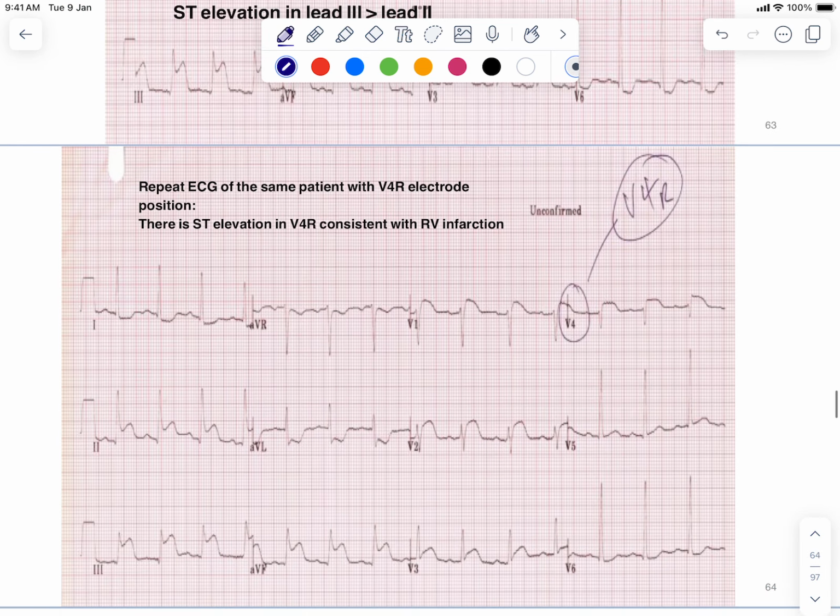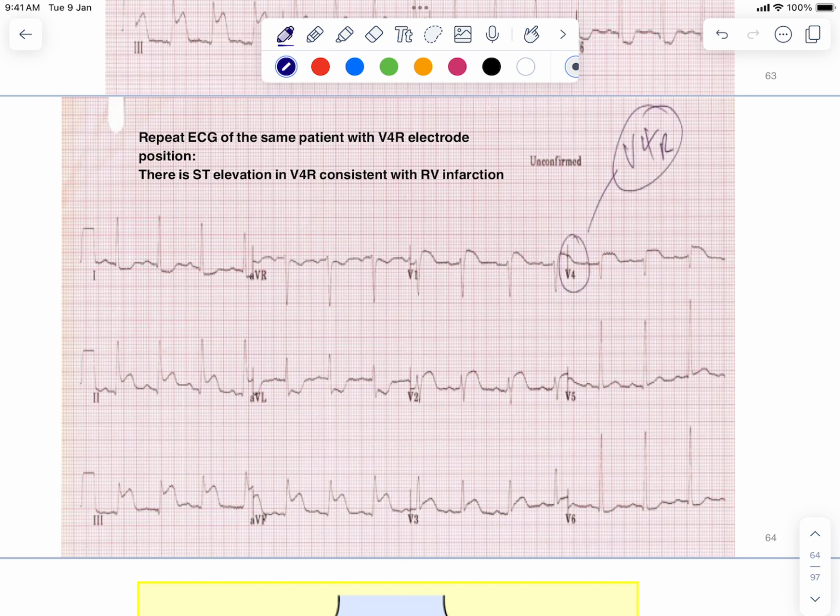So once you repeat the ECG, you will find that there is ST segment elevation in V1, V2, V3 as well as V4. So V1 to V4, you are having the ST segment elevation if it is right ventricular MI and you have placed the leads on the right side. Okay, so that is about how to identify the posterior wall MI as well as the right ventricular MI.